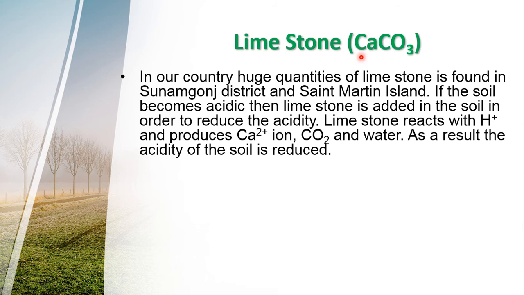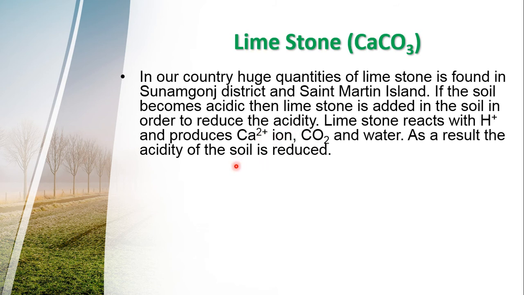Limestone is a salt, but it is a basic salt. Why? Because the aqueous solution of limestone produces strong base calcium hydroxide and weak acid carbonic acid. So, it is a basic salt. When the acidity of the soil is increased, then limestone is used in the soil to reduce the acidity, because limestone reacts with the hydrogen ion of the soil and produces calcium ion, carbon dioxide and water.